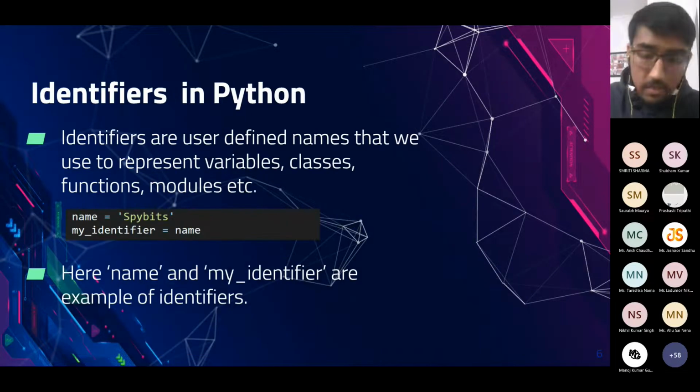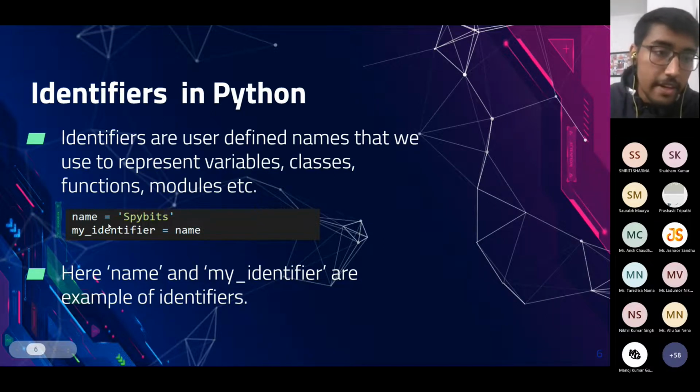Going to next. Next is identifiers in Python. Identifiers are user-defined names that we use to represent variables, classes, functions, and modules. Like here, name is an identifier, and it has a string value that is pybits. And my identifier is also a type of identifier that has copied the content of identifier name. So these are called identifiers. These store the different types of data.